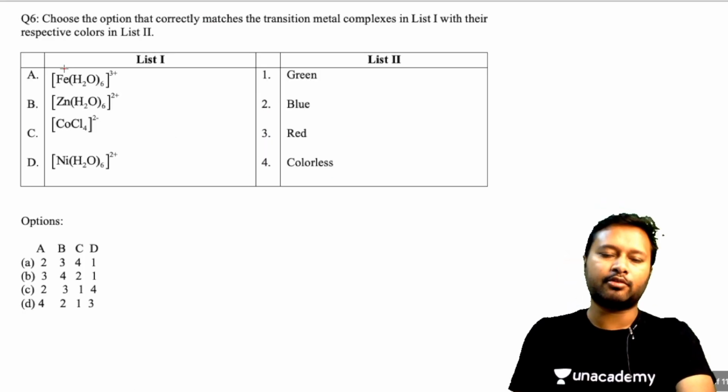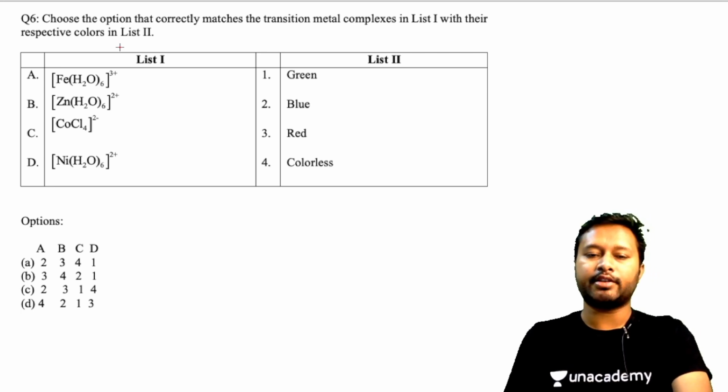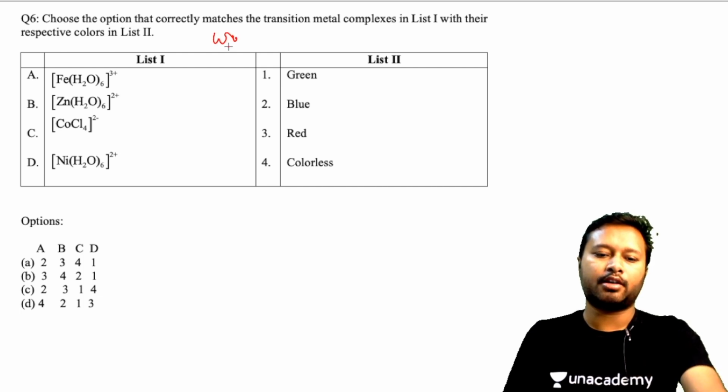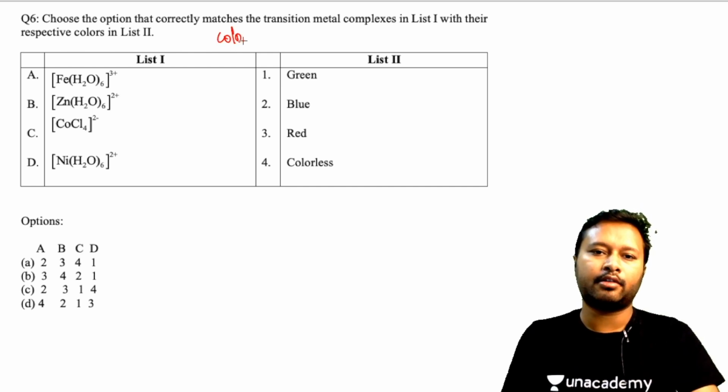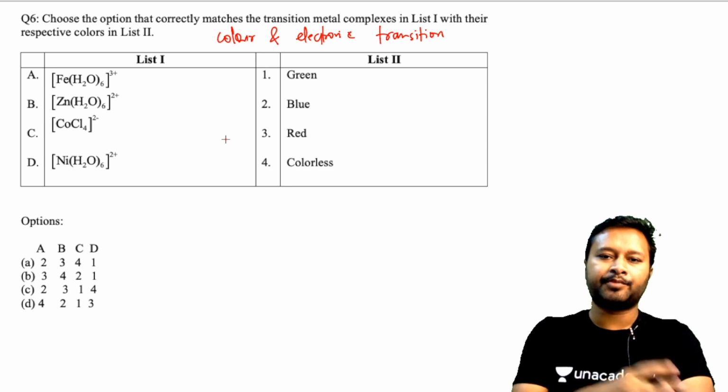This is a very simple question. You just have to look at it very carefully. It says choose the option that correctly matches the transition metal complex in list 1 with their respective colors in list 2. Now this is from your color of the complexes, color and electronic transition. So that's the topic. Fine. The question says you have to match the color of them.